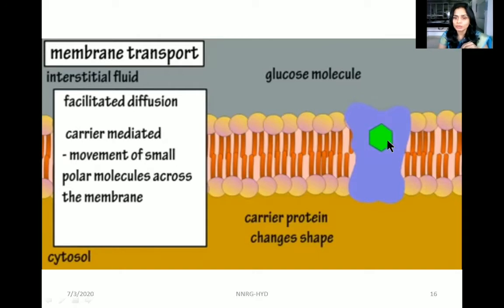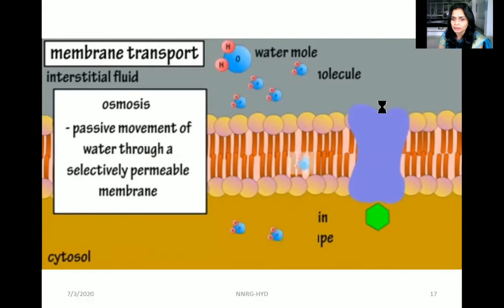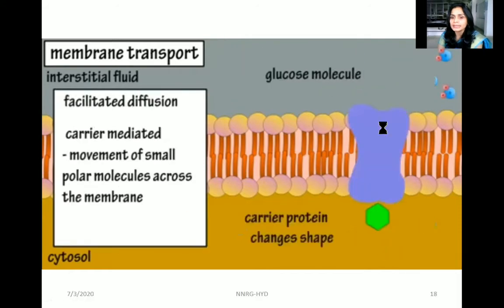For example, the glucose molecule binds to the carrier protein present here, and by binding it changes the shape of the carrier, which lets the glucose molecule pass through the phospholipid bilayer. That is facilitated diffusion, which needs a carrier to transfer.